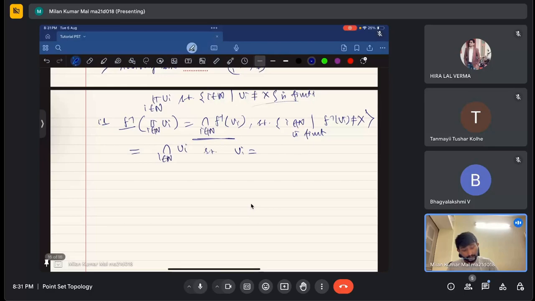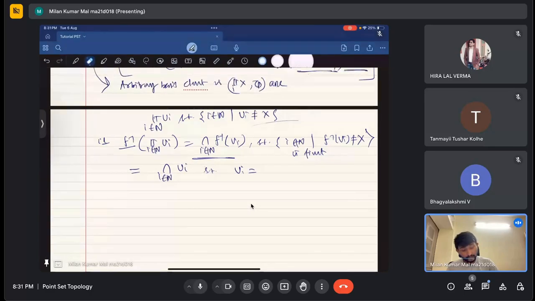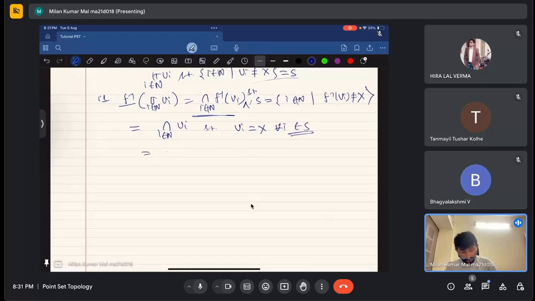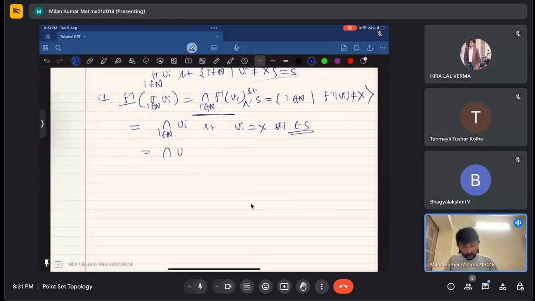If I take this set to be finite, call it s, then ui is equal to x for all i outside s. So after a finite number of terms all will be x, and we take the intersection of ui for i in the complement of s, that is, i not in s.